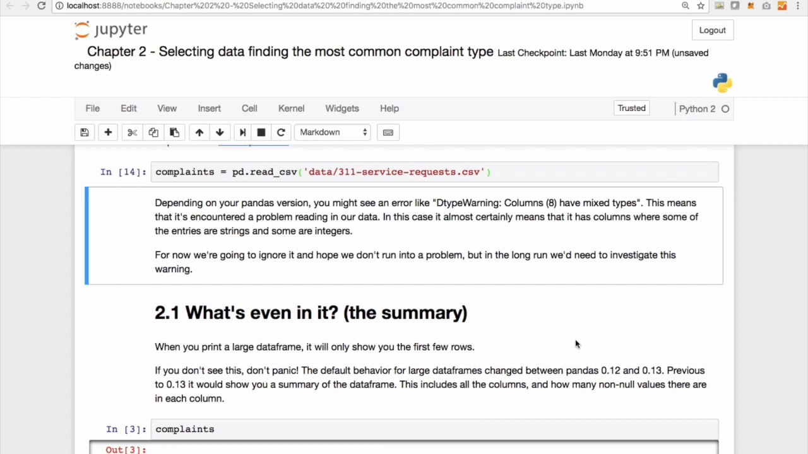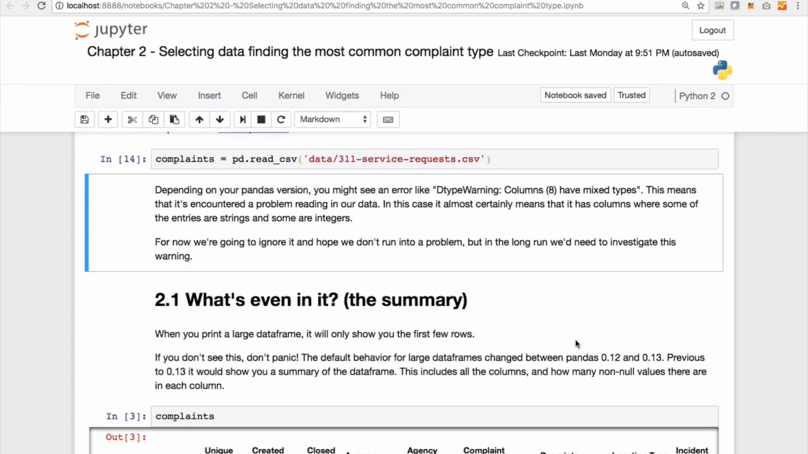Depending upon your Pandas version, you might see an error like dtype warning. This means that it's encountered a problem while reading our data. In this case, it almost certainly means that it has columns where some of the entries are strings and some of them are integers. For now, we are going to ignore it and hope that we don't run into a problem. But in the long run, we will need to investigate this warning.